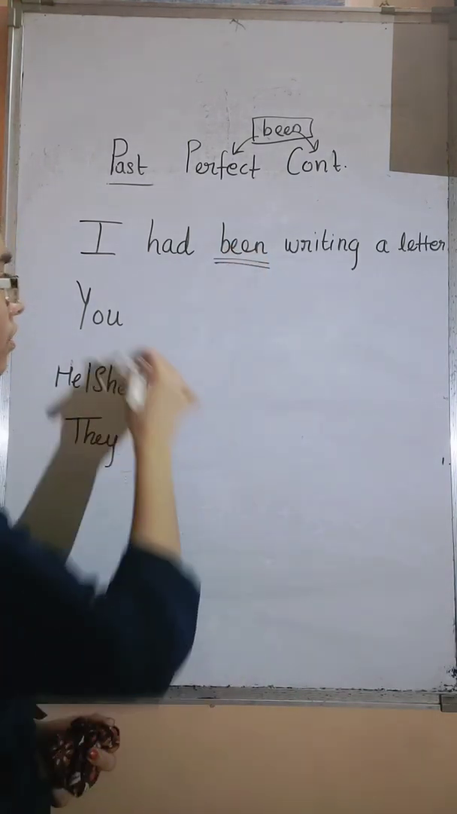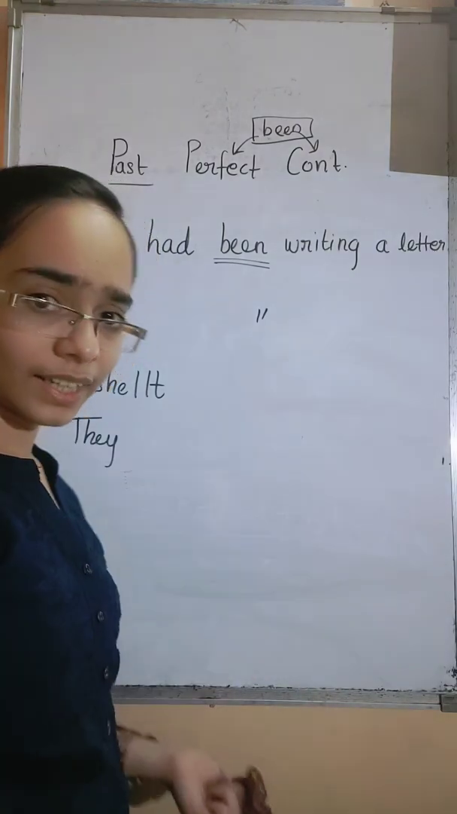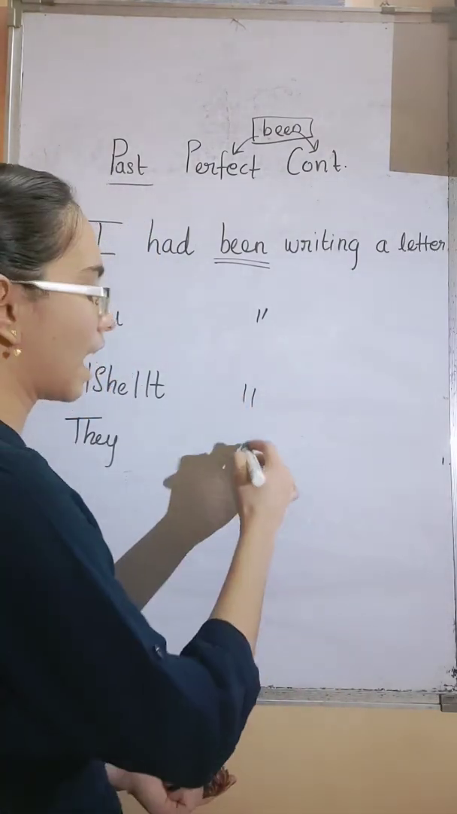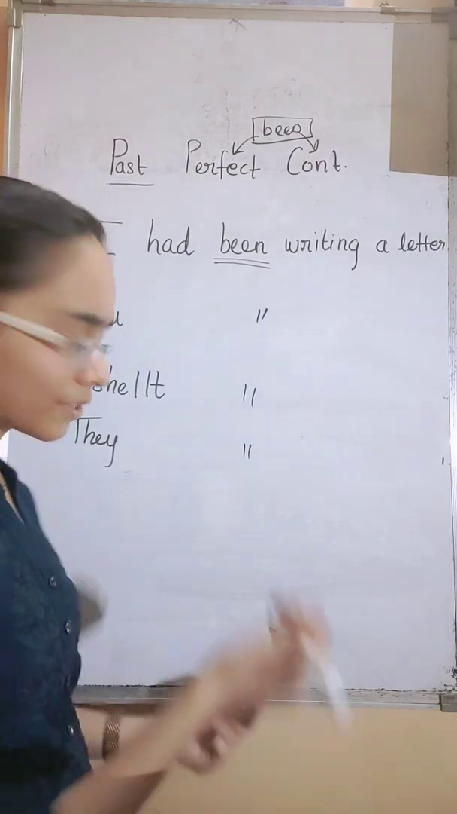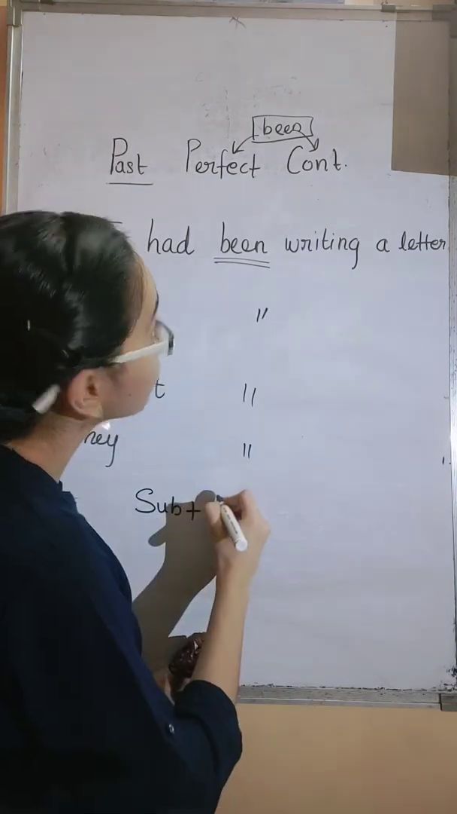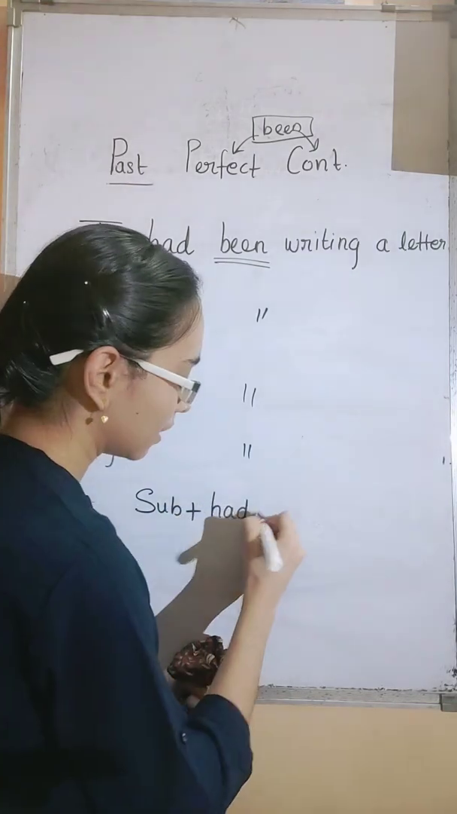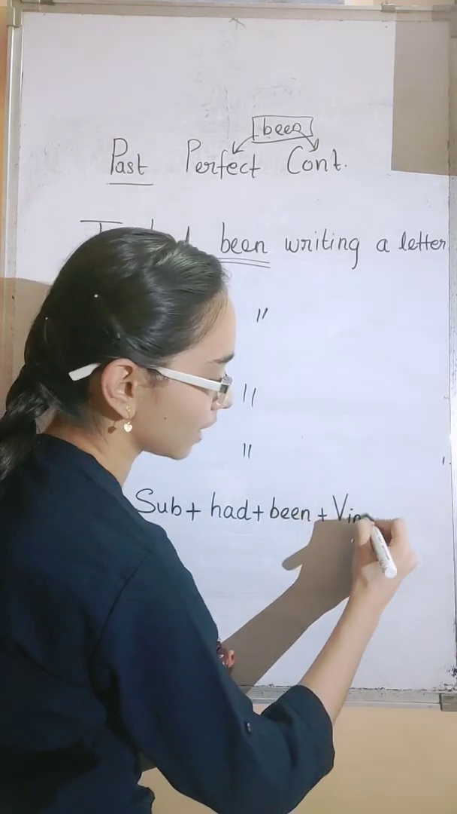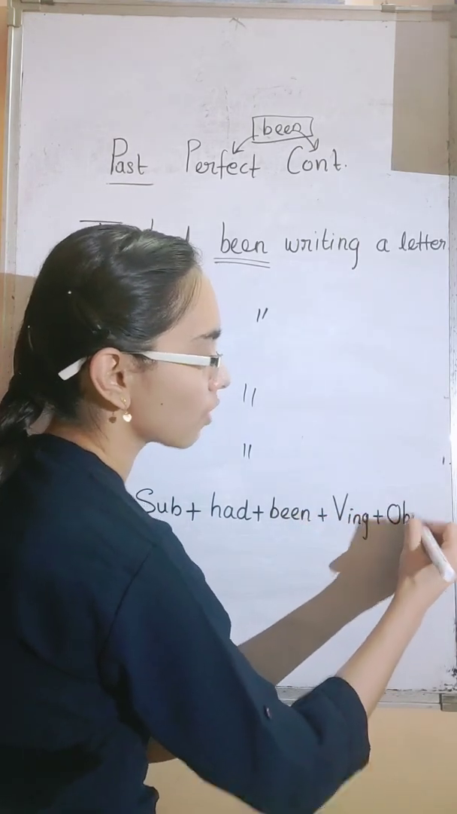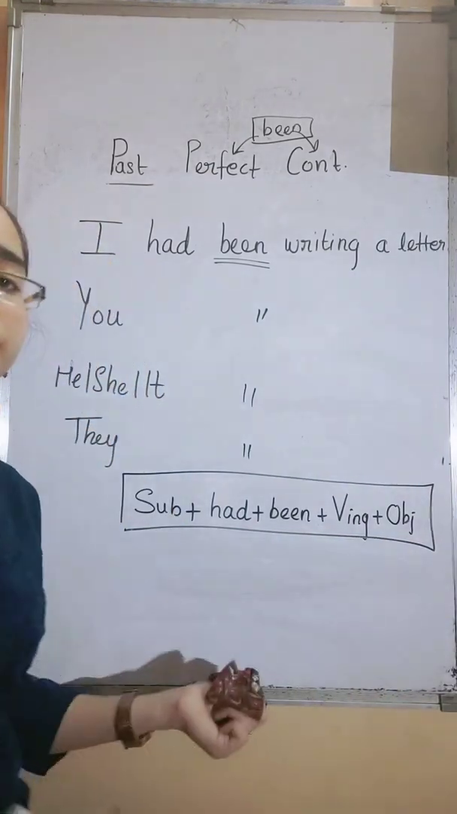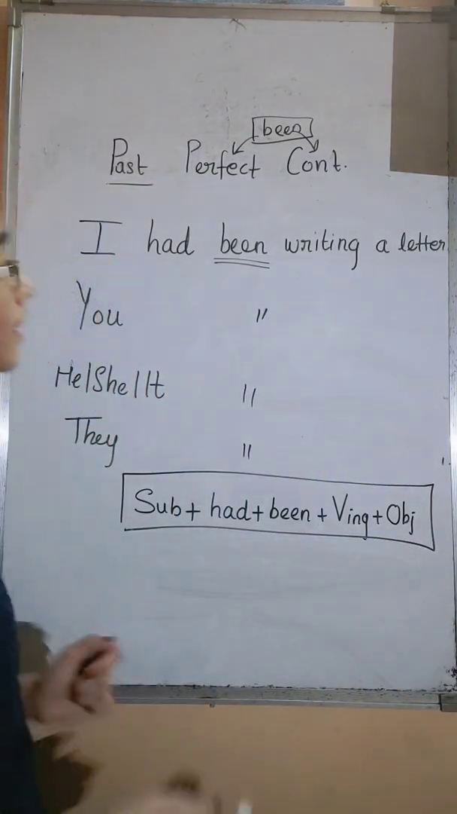Same thing goes here also. You had been writing a letter. He had been writing a letter. They had been writing a letter. So how is the sentence formation? Subject plus had plus been plus verb in its ing form plus object. This is its sentence formation. Okay. Next.